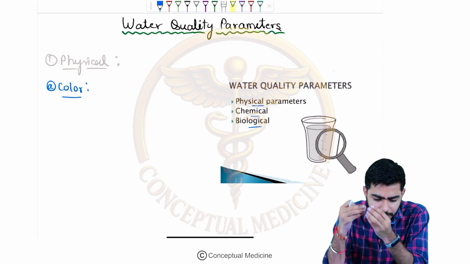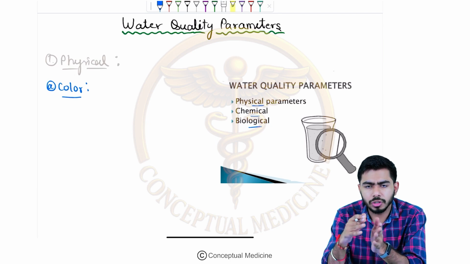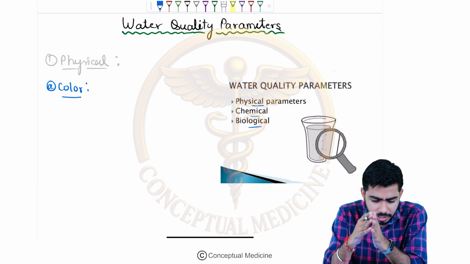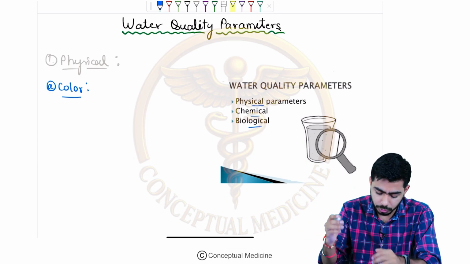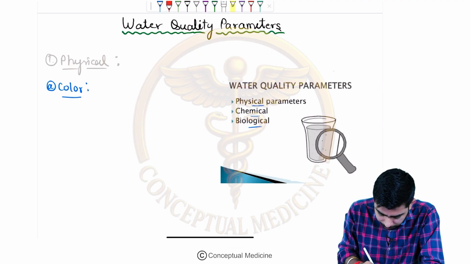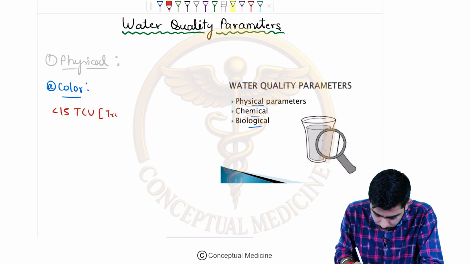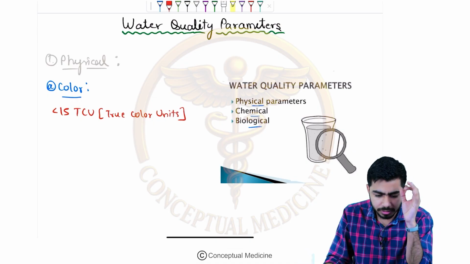The color of the water is actually measured in some unit, and that unit is the true color unit. So the permissible level for the color of the water is less than 15 true color units. What is it, TCU? True color units. If it is less than 15 true color units, then it is permissible.